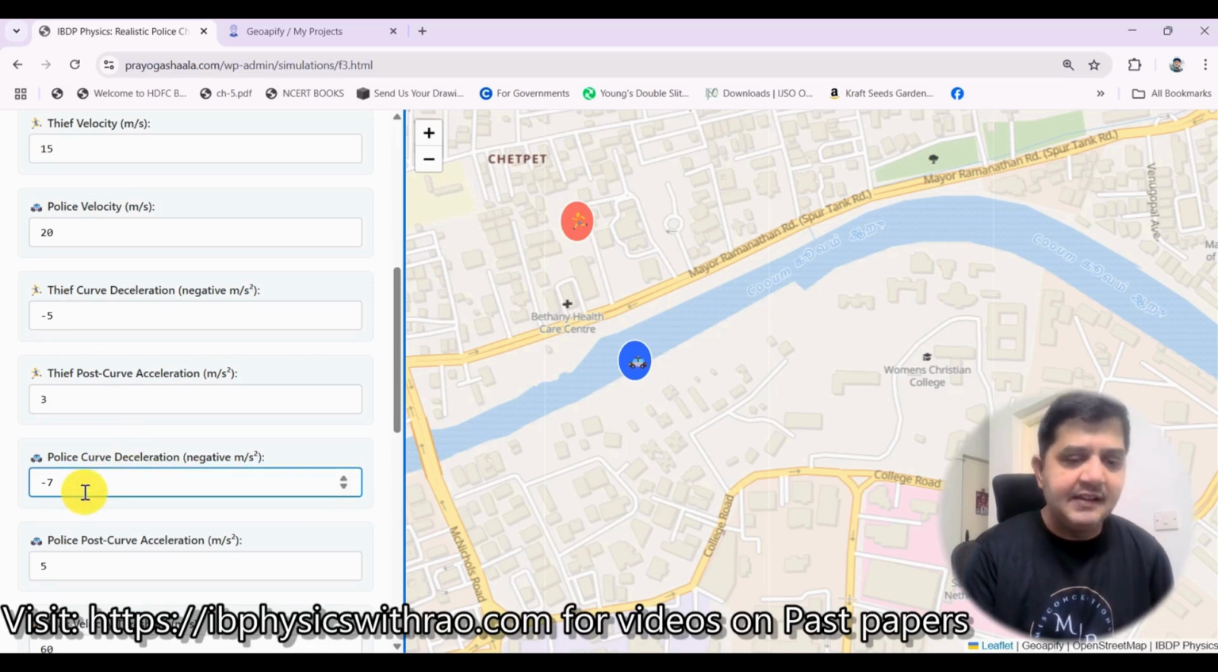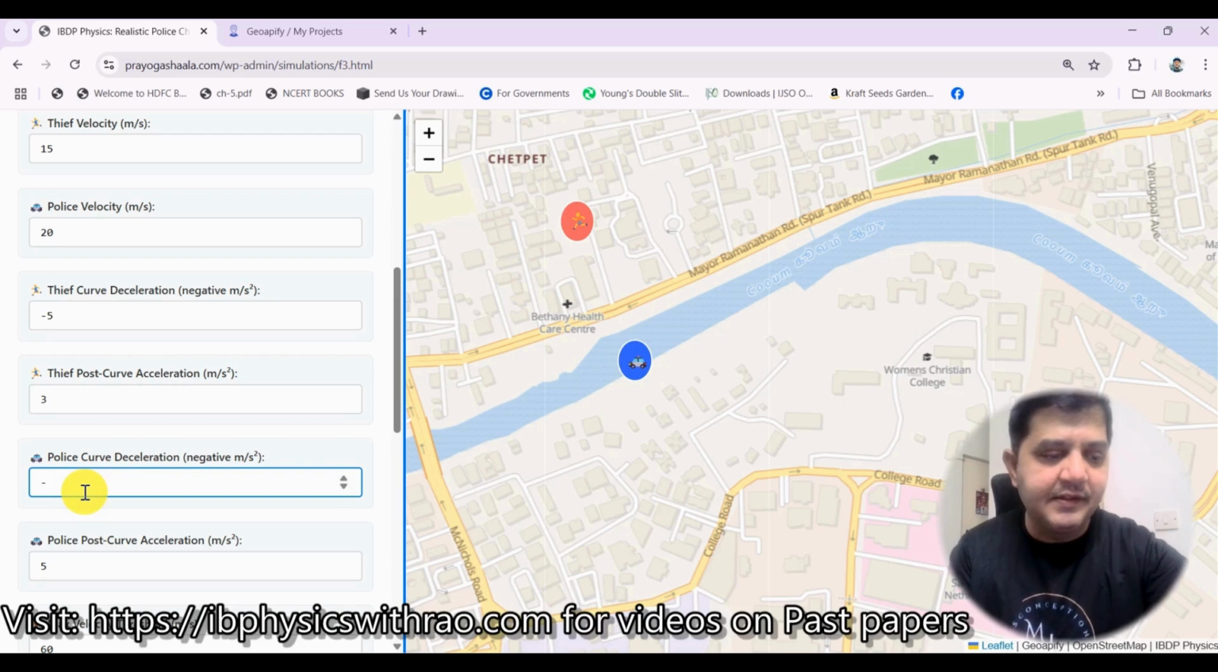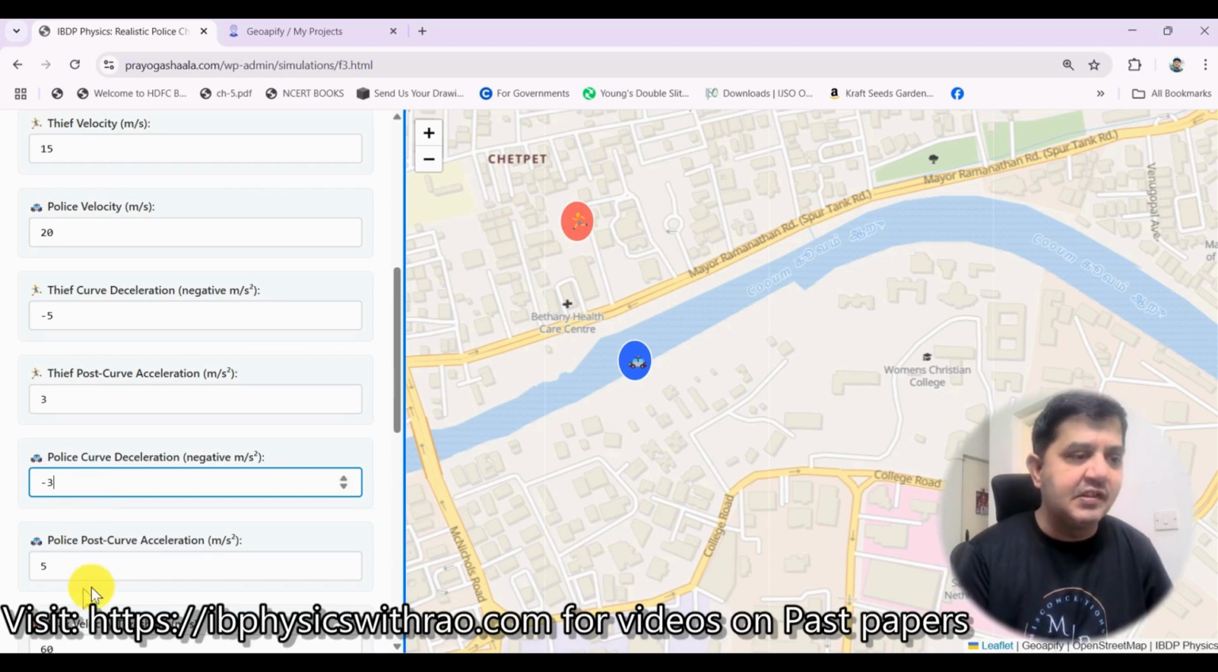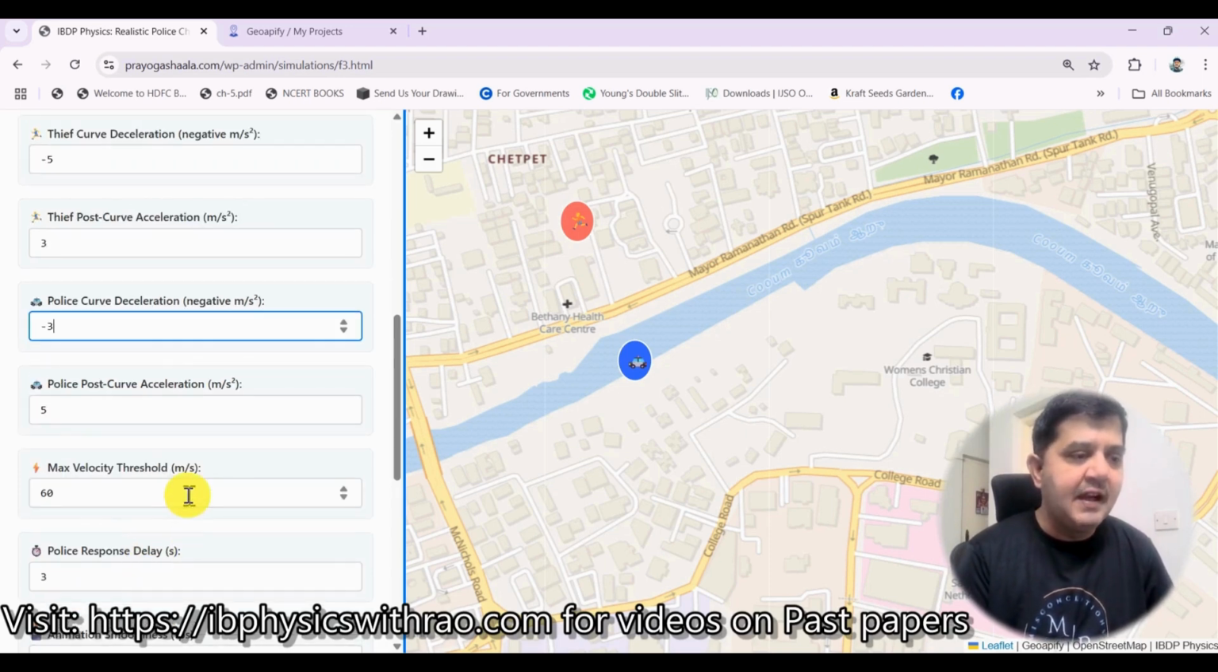So I'll do one thing. I'll just change this value, because in this case, definitely the police will never be able to catch the thief. Since that is -5, I will make it only -3 over here. Police post curve acceleration is 5. And max velocity threshold is 60 for both of them.